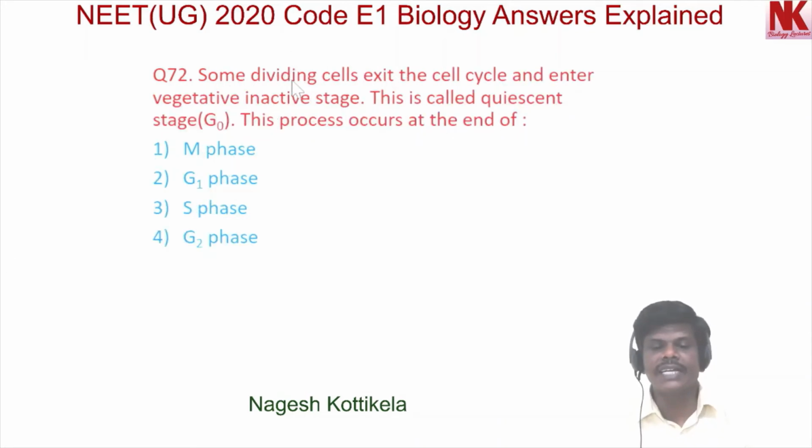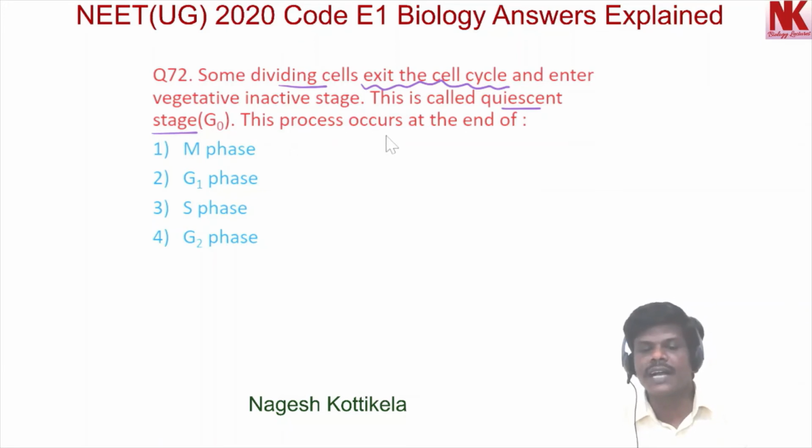Now moving to the next question, that is question number 72. Some dividing cells exit the cell cycle and enter a vegetative inactive stage. This is called the quiescent stage or G0 phase. This process occurs at the end of option 1 M phase, option 2 G1 phase, option 3 S phase, option 4 G2 phase.